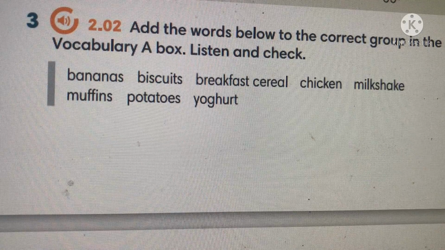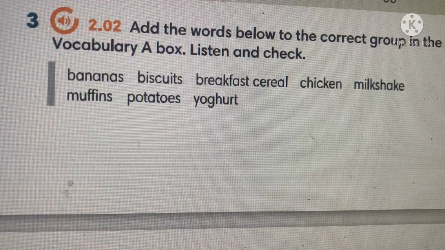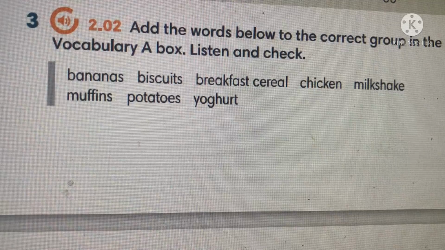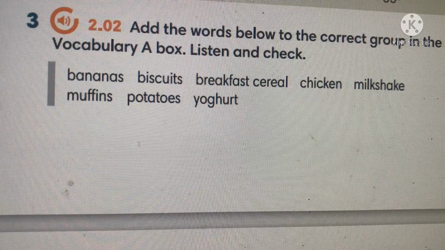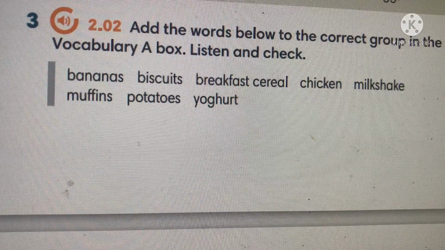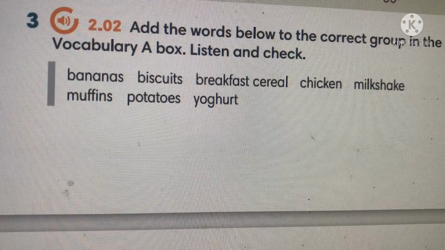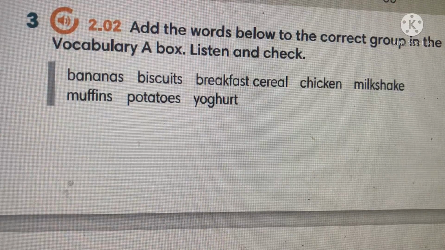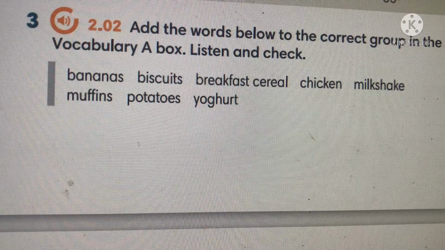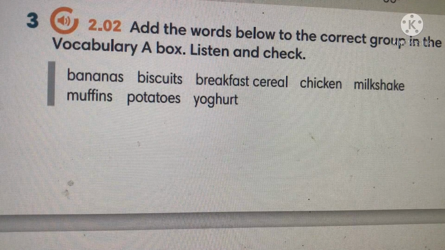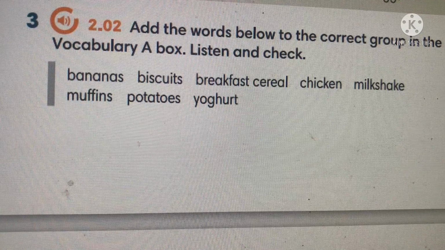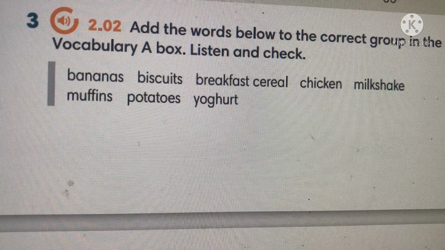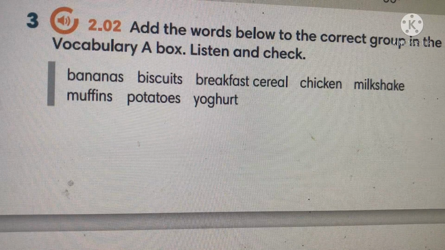Fruit. Bananas. Vegetables. Potatoes. Meat. Chicken. Drinks. Milkshake. Other. Biscuits. Breakfast cereal. Muffins. Yogurt.